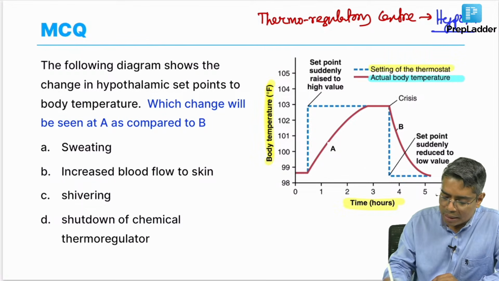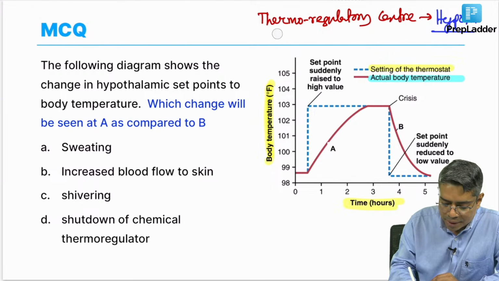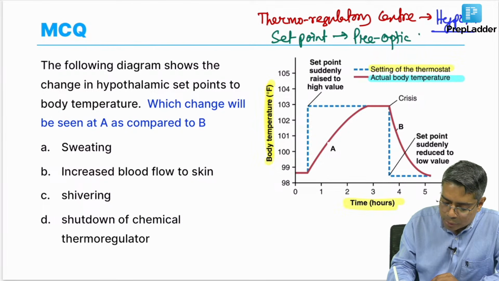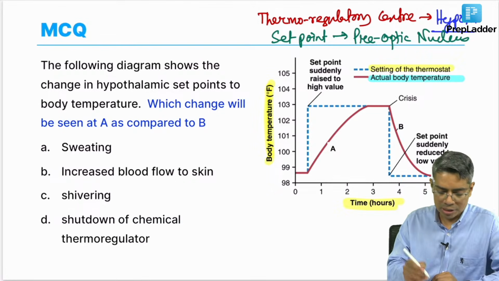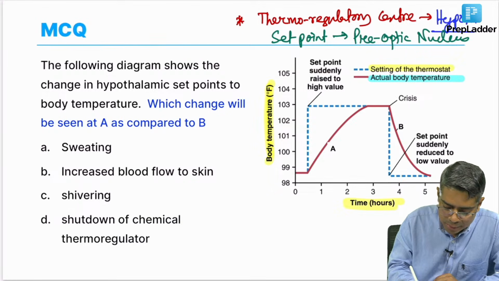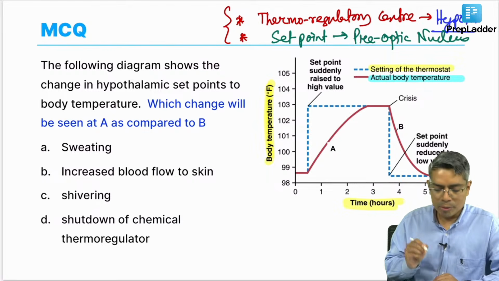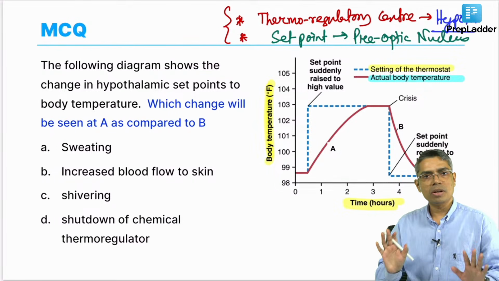At the level of the hypothalamic thermoregulatory center, there is a set point, and this set point is located on the preoptic nucleus of the hypothalamus. So, these two things you have to remember. A separate MCQ can be given: where is the thermoregulatory center located, and where is the set point located? Set point in the preoptic nucleus.